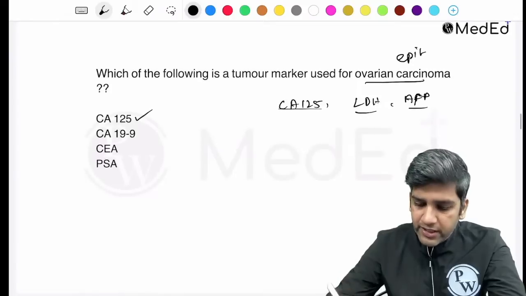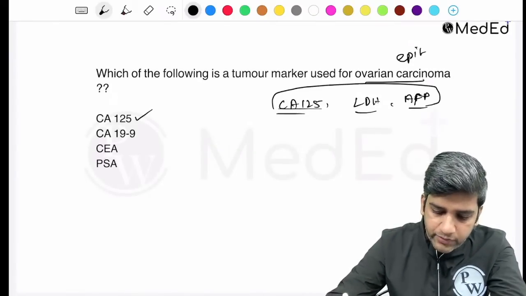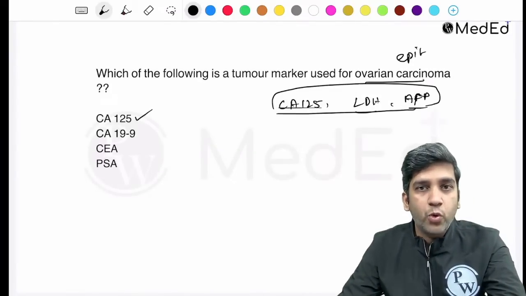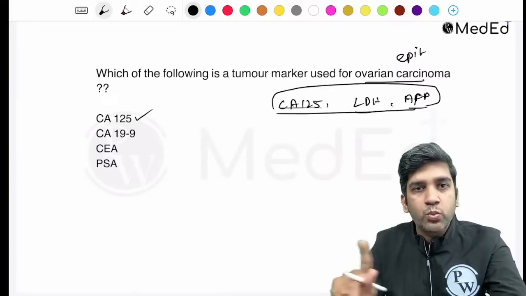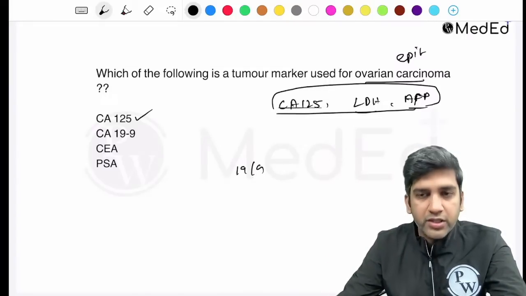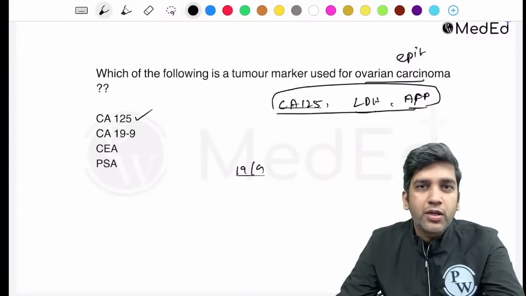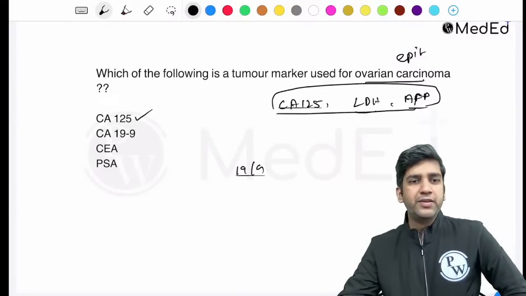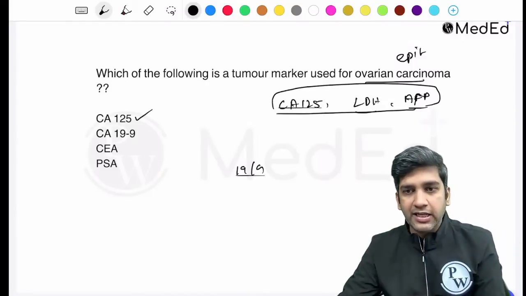Okay, if it's 3, we'll go with all these 3. All these 3 are used in the evaluation of ovarian tumors. If it's an all except question, what is the 4th marker? That will be the all except. CA19-9 was obviously not useful for us. It's useful for pancreatic cancer, right? That should be the appropriate answer: CA125, LDH and alpha fetoprotein.